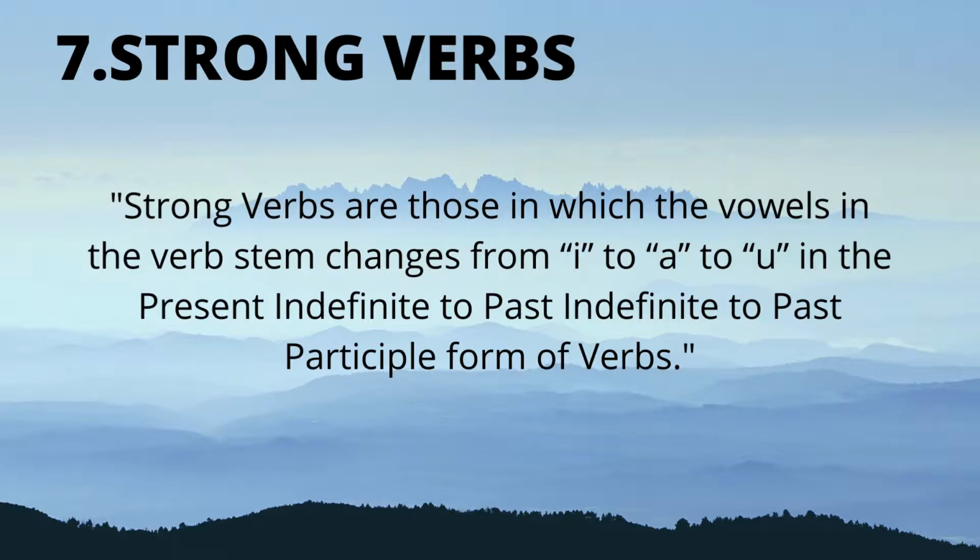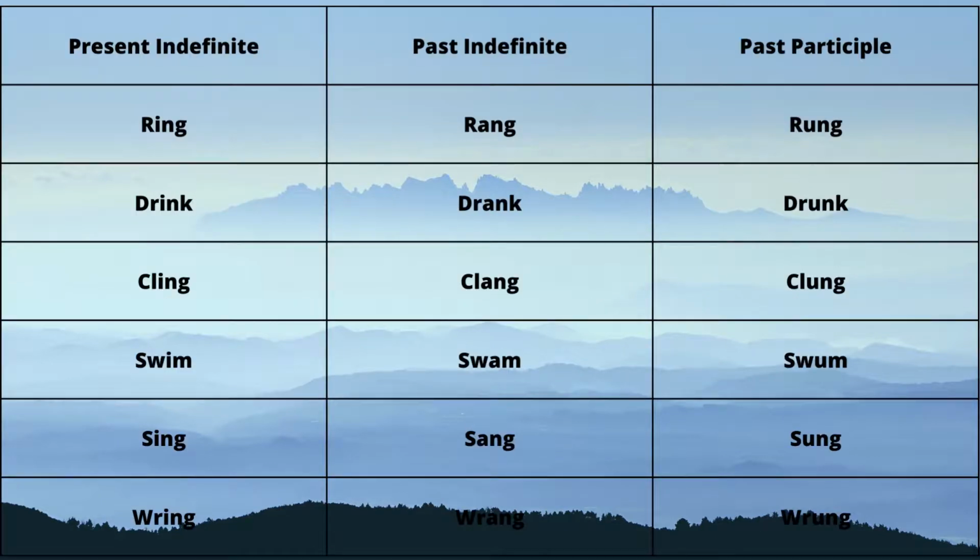For better understanding, here I have added a table which shows that ring is converted into rang and then rung. Drink, drank, and drunk. All these show a change in their spelling, moving from I to A and then to U. So they are called the strong verbs and are related to irregular verbs.